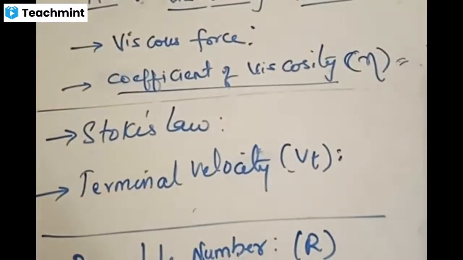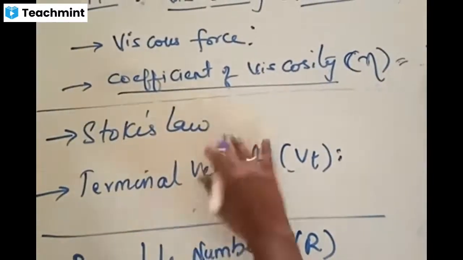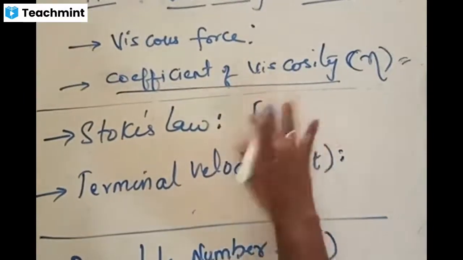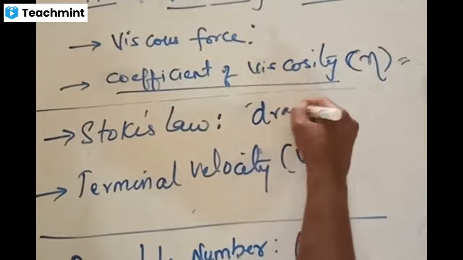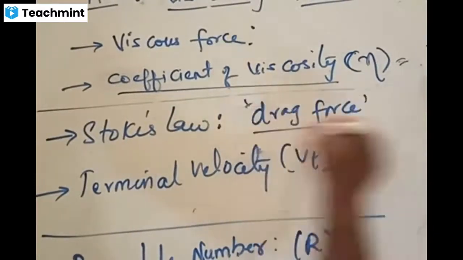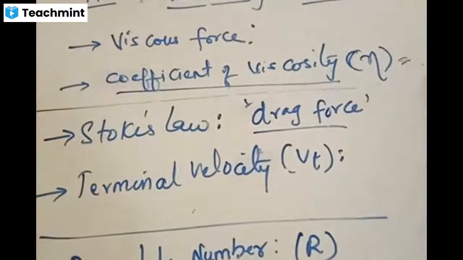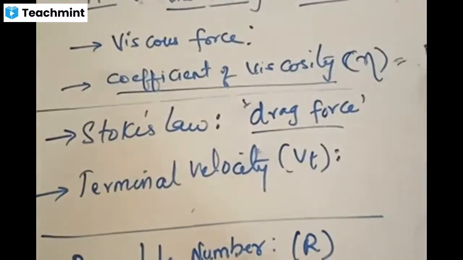Stokes law. Stokes law gives information about the drag force acting on the body, acting on the fluid. What is this drag force? Earlier we have seen viscosity is a thing where a fluid is moving in a solid container. Flow tube is supposed to be a solid, and one liquid is moving in that solid. Accordingly, the force acting on the liquid due to the solid is viscous force. Is the point clear?